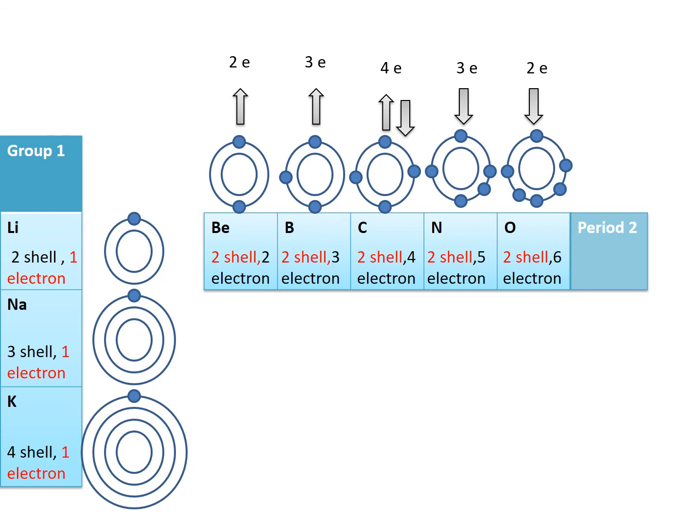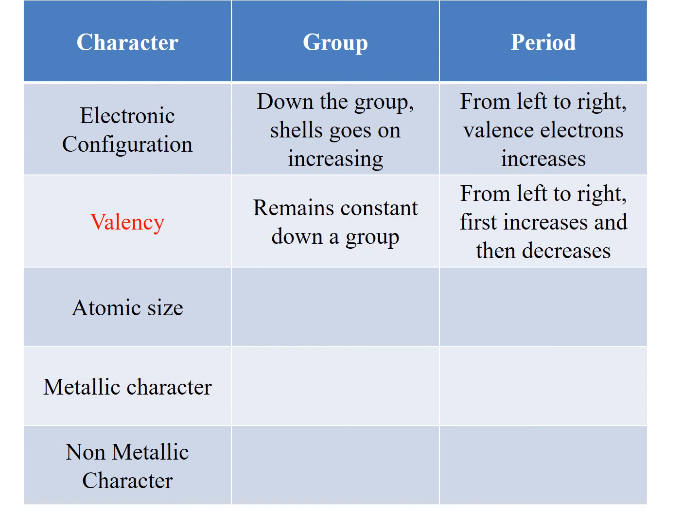So we can write down that in a group, valency remains constant down the group. There is no change happening. But in a period, from left to right, the valency first increases and then it decreases. So today we have learned the characters of electronic configuration and valency, and we have seen how they vary in a group and in a period.